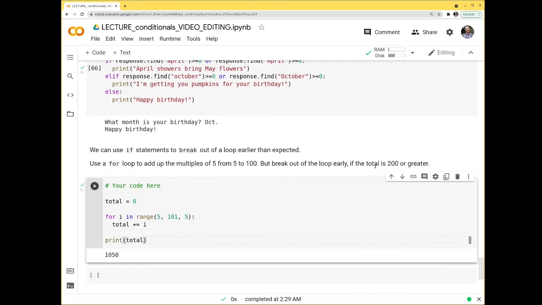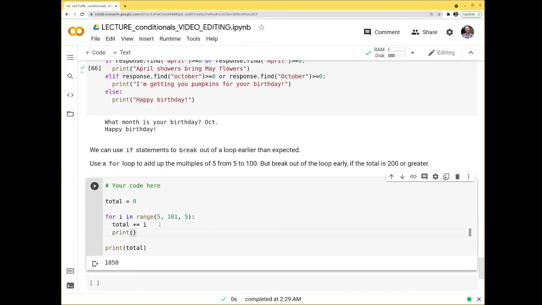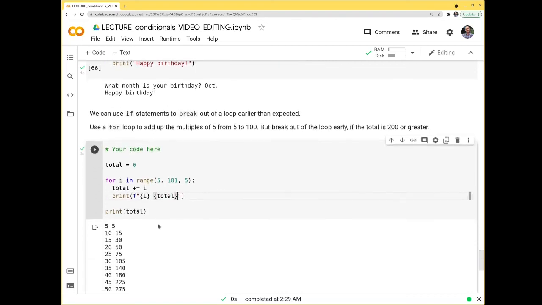I don't know what this actually comes out to, 1,050. And if we want to, we can have a little print statement in here. We'll probably get a lot of stuff. Let's do it with an f-string. And we'll have i to show what the value is. And then we'll have the total. And so first we add 5, then we add 10, then we add 15, and so on and so on.